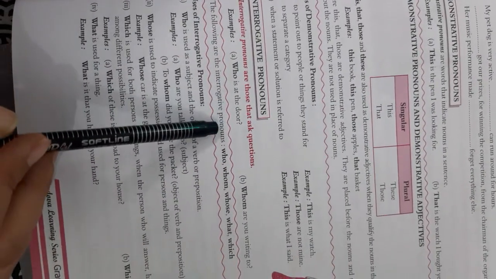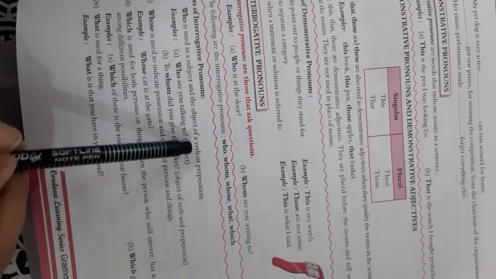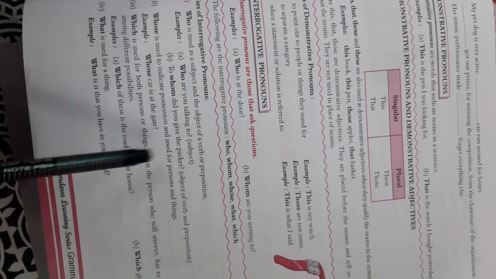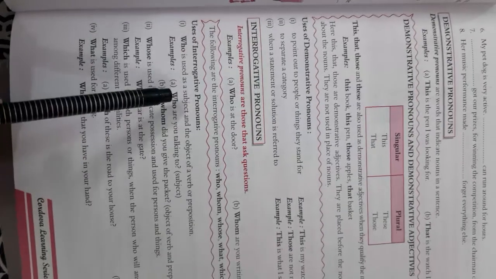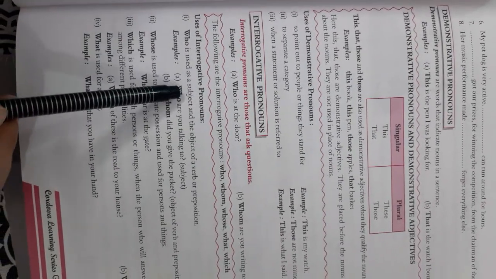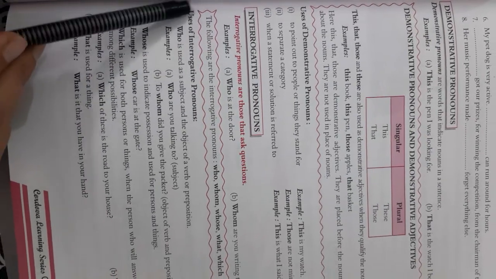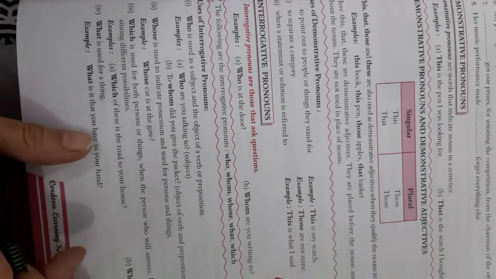The following are the interrogative pronouns: who, whom, whose, what, which. Whenever there is a question mark at the end, we know the sentence is interrogative. From which words do we know about interrogative sentences? Who, whom, whose, which and what. Now there are the uses of the interrogative pronoun. Read it very carefully, very easy.